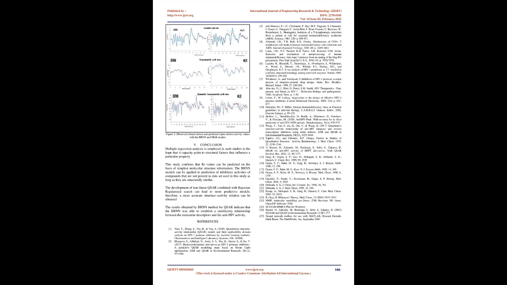This preliminary study enables us to conclude that all the NN architectures were able to establish a satisfactory relationship between the molecular descriptors and the anti-HIV-1 activity, the plot in Figure 1. Conclusion. Multiple regression analysis is employed in such studies in the hope that its capacity can point to structural factors that influence a particular property. This study confirms that key values can be predicted on the basis of simplest molecular structure information. The BRNN models can be applied to prediction of inhibitory activities of compounds that are not present in the data set used in the study as long as they are structurally similar.